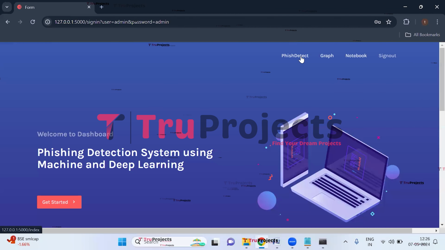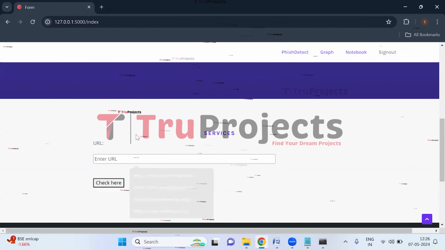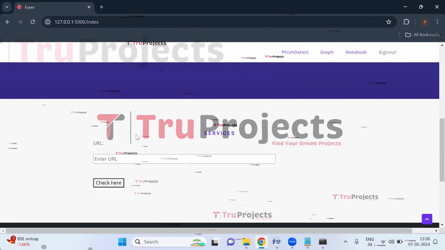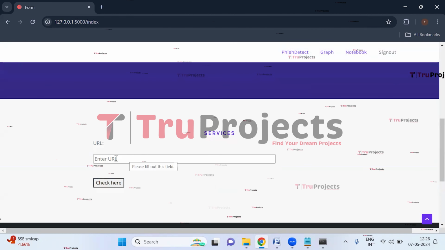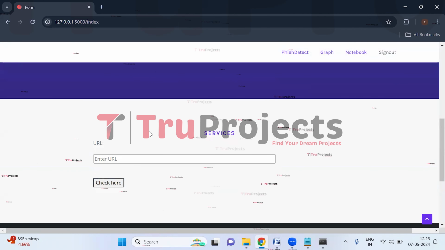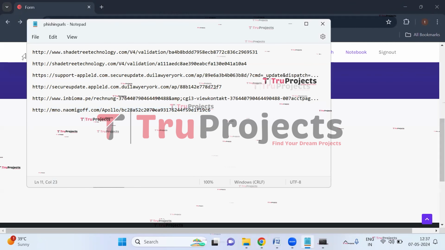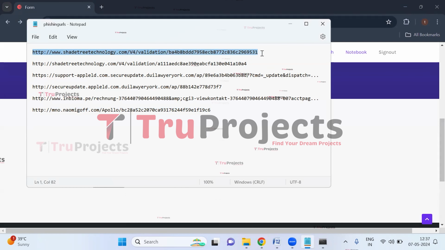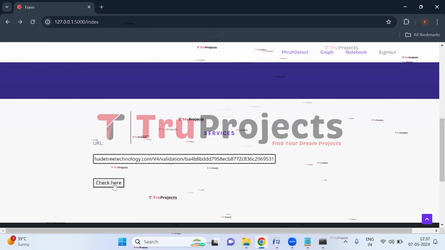Now click on Fish Detect link here. So here we need to enter the URL, and after entering the URL, the application will detect whether it is a phishing website or not. So from the test cases, let us first enter the URLs. Let us enter the URL from the test cases. So here, these are the test cases and I want to enter this URL. So select this URL and paste it here and then click on check here.